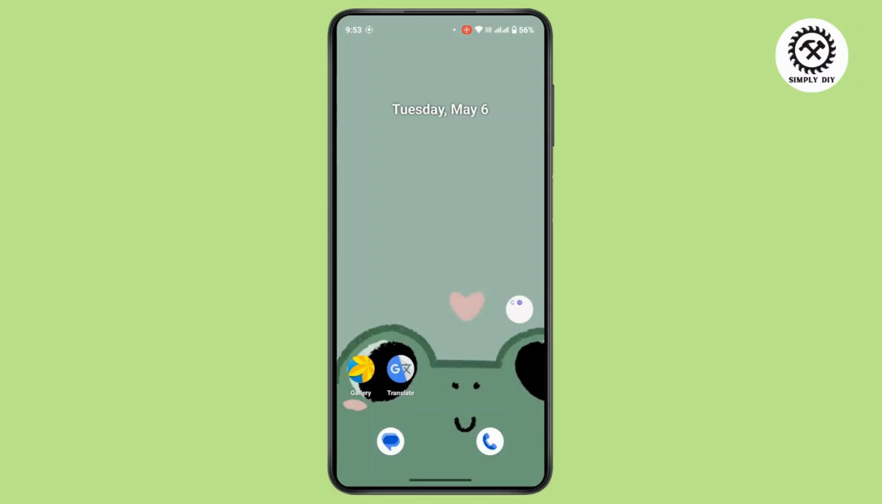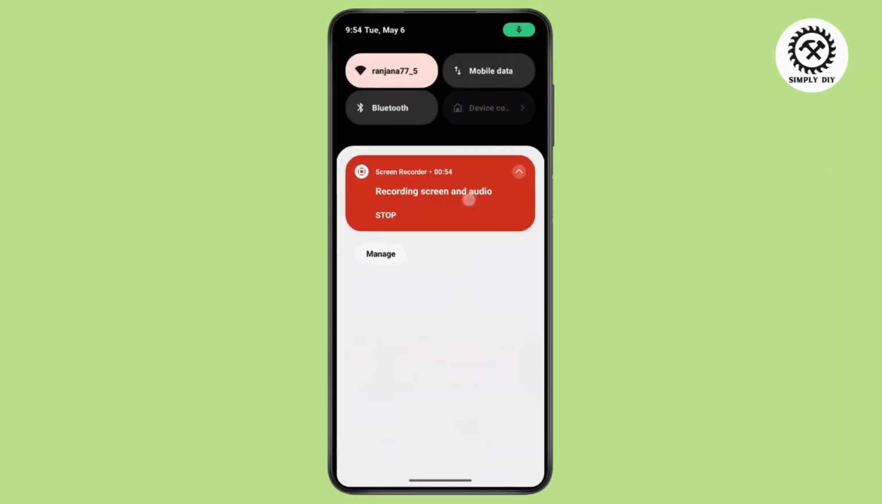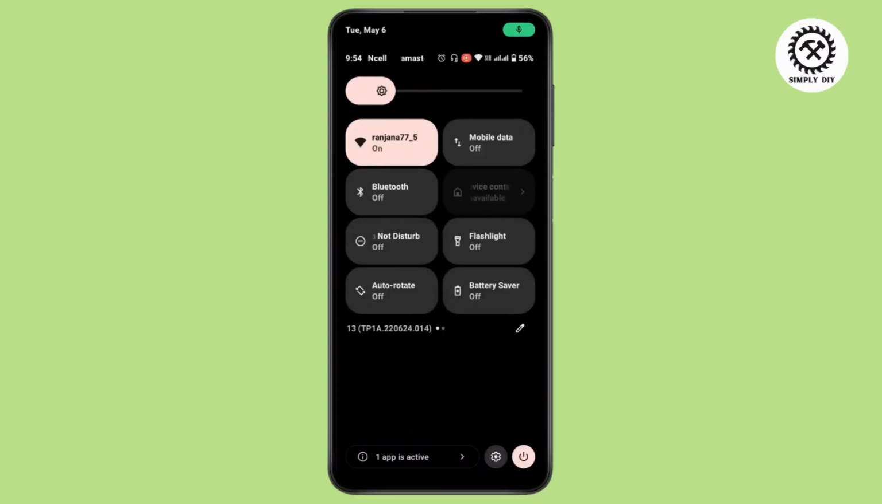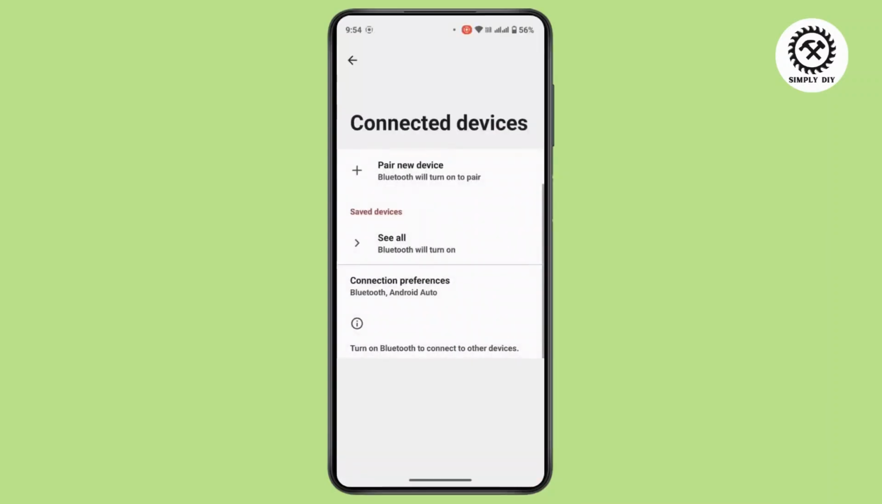After you have done that, if that still does not help you, and if you have connected any Bluetooth device, disconnect it. Sound may be routed to your Bluetooth speaker or headset, so in that case make sure to disconnect all the paired devices. To do that, you can simply scroll down your quick settings, tap and hold on this Bluetooth, that will take you to its settings, and from here you can disconnect your paired devices.